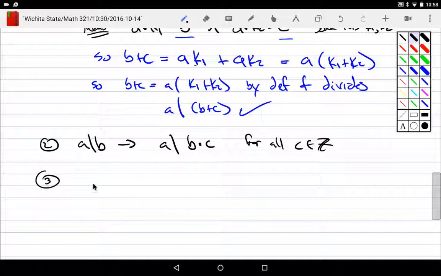The third would be if A divides B and B divides C, therefore A divides C. That's normally called transitivity, right? But how would I prove something like this? What would I immediately shift to? Algebra, right? What does A divides B mean? A times a constant is B. What does B divides C mean? B times a constant is C. Well, if A times a constant is B and B times a constant is C, that means A times the constant is C. But that means A divides C.